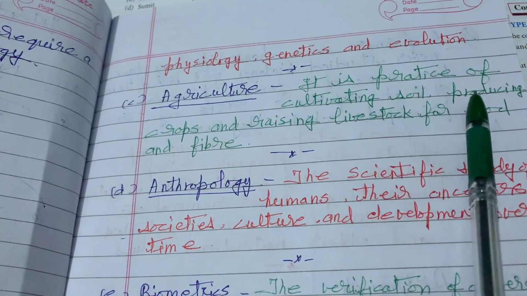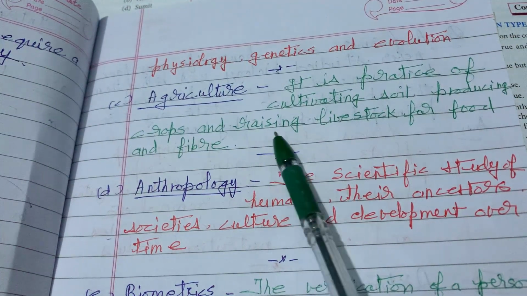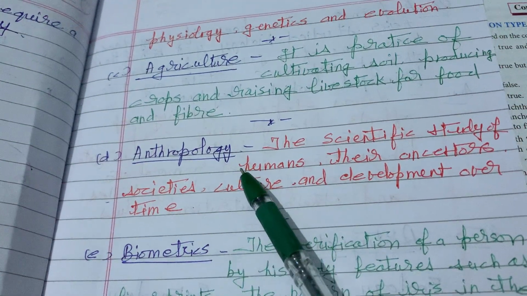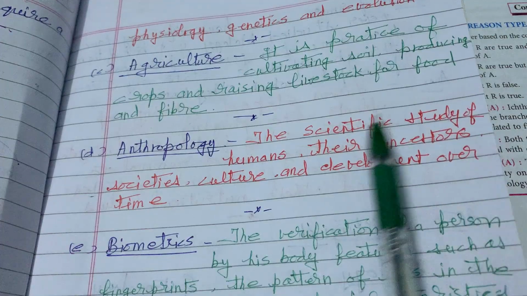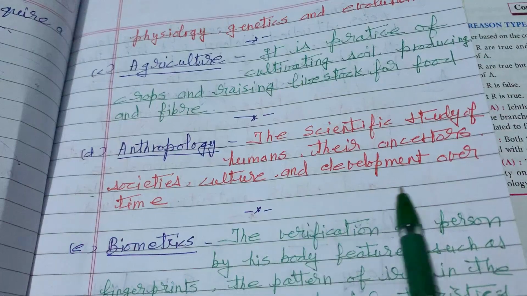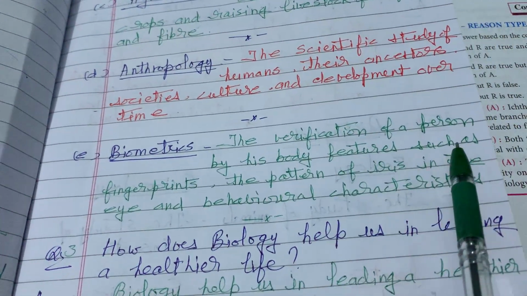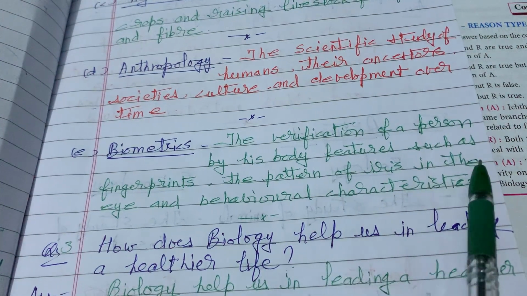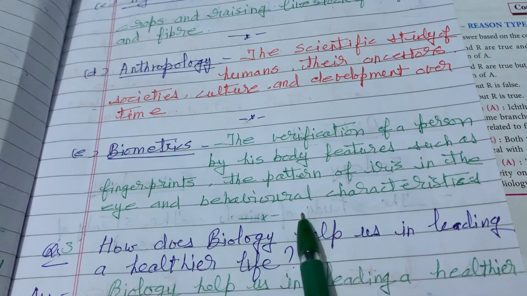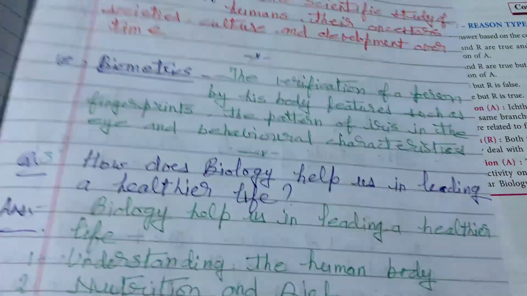Agriculture is the practice of cultivating soil, producing crops, and raising livestock for food and fiber. Anthropology is the scientific study of humans, their ancestors, societies, culture, and development over time. Biometrics is the verification of a person by body features such as fingerprints, the pattern of the iris in the eye, and behavioral characteristics.